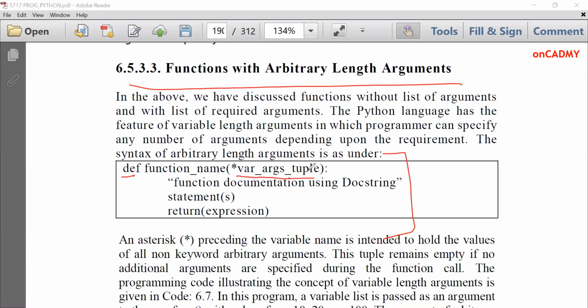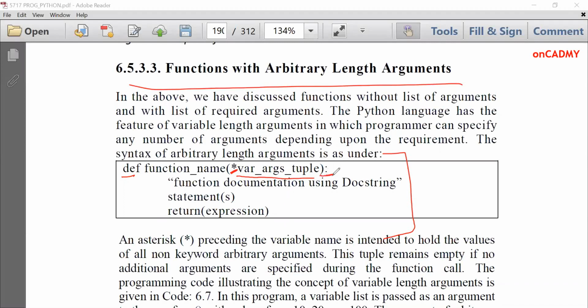So if a tuple or a list has 10 elements, then all 10 elements will be passed over here and it will be fetched by this variable. You can see that this is something like the pointer variable that we studied in C or C++. That means it will hold the address of the first element of the list, and then all the rest of the elements will be fetched from that address.